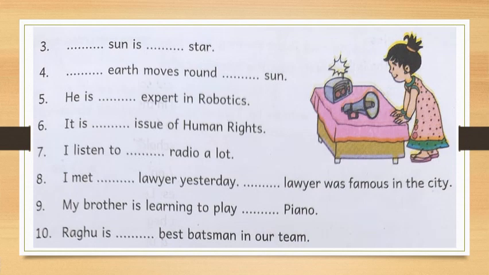Now the third one: dash sun is dash star. Think about this. See, sun is a unique thing. Then star. So follow the rules and write the answers. If you have any doubts, you will get the key in the afternoon. Don't get worried, you will get the answers. You can check with them.